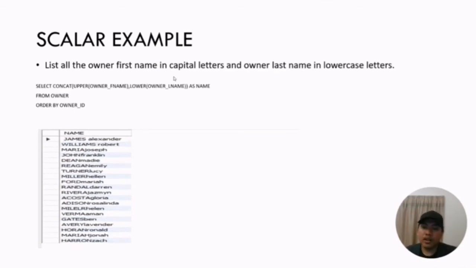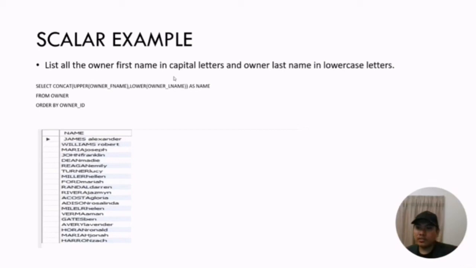This is one example for scalar. The question asks to list all the owner first names in capital letters and owner last names in lowercase letters. So the user wants to display the first name in uppercase and the owner last name in lowercase.